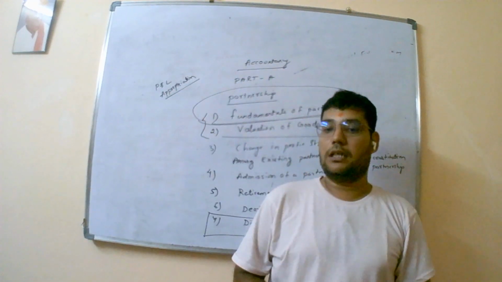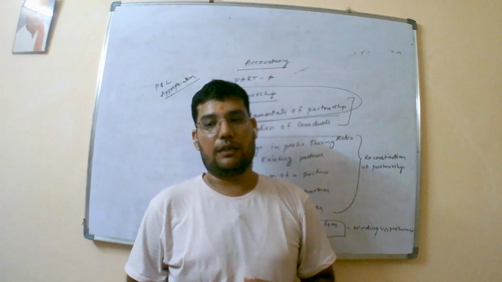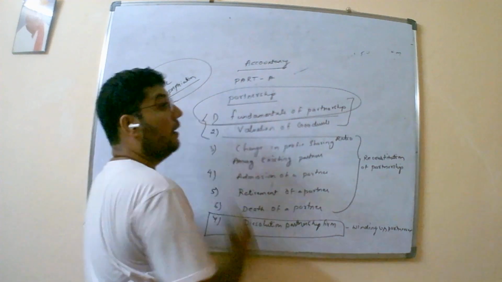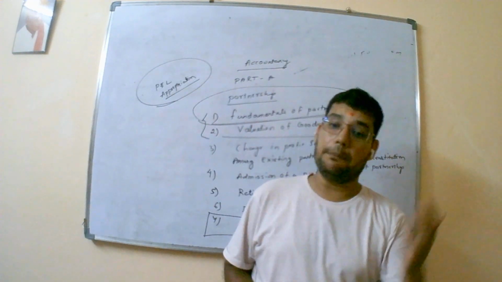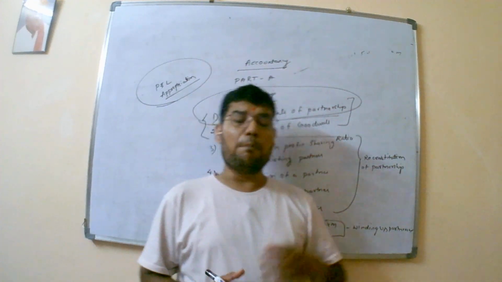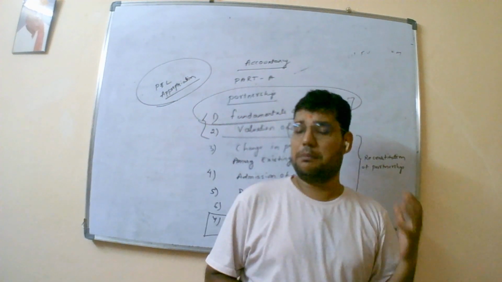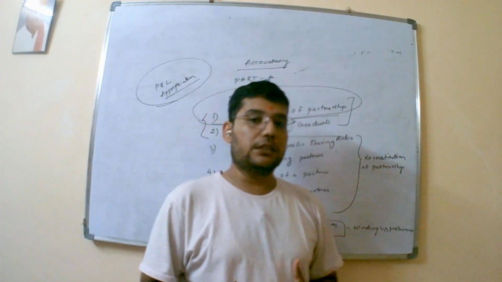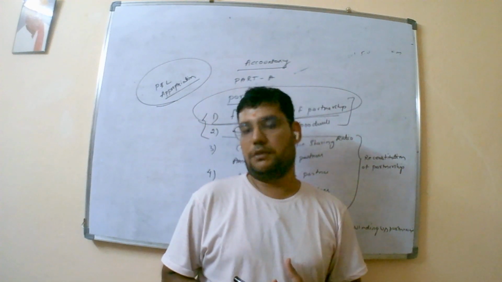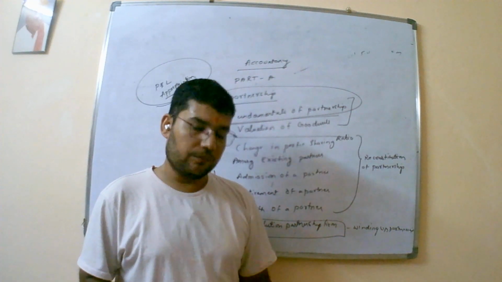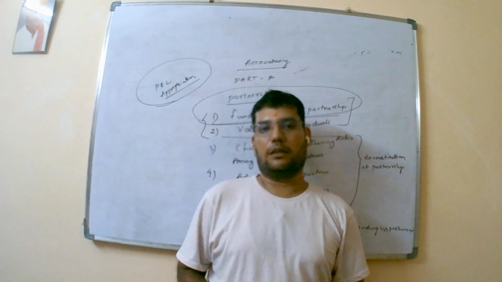Before we start with the P&L appropriation account, we need to know what a partnership deed is. A partnership deed is an agreement between the partners at the time of starting the business, which can be oral or written.